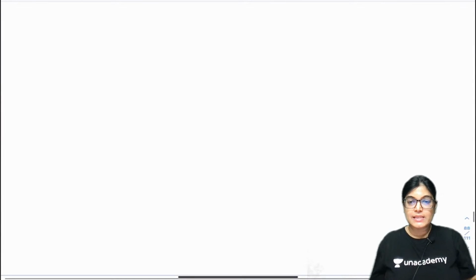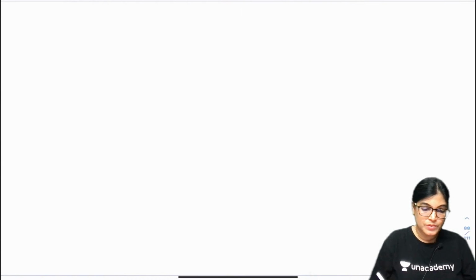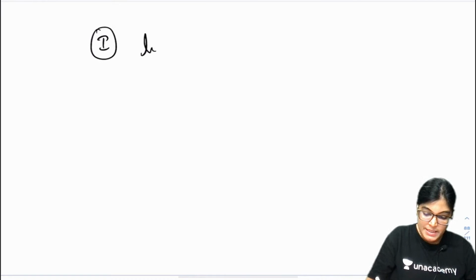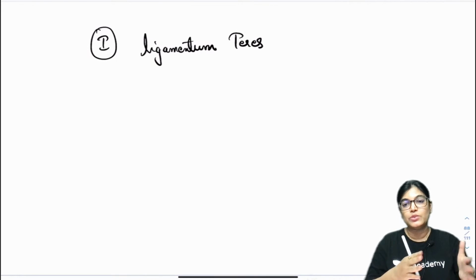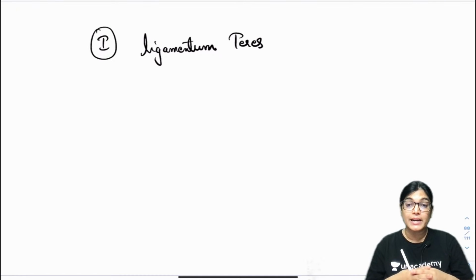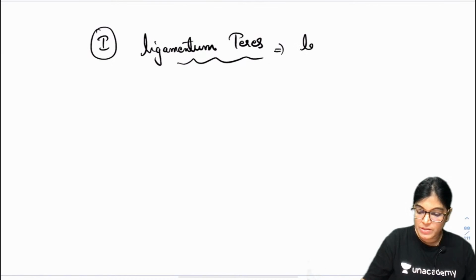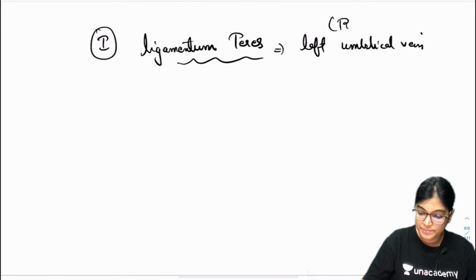After seeing this diagram, I would like to give you the details so that you can revise. So write down the folds and what they contain. We have the ligamentum teres, the inferior aspect of the falciform ligament, which divides the liver into anatomical right and left lobes and gets attached to the anterior abdominal wall. Ligamentum teres contains remnant of the left umbilical vein.